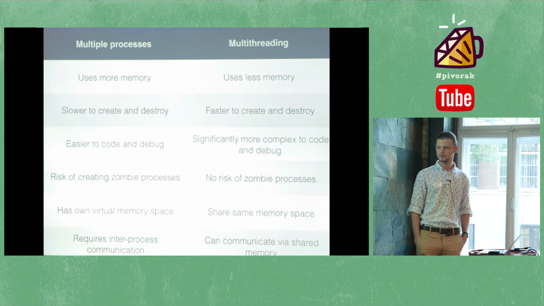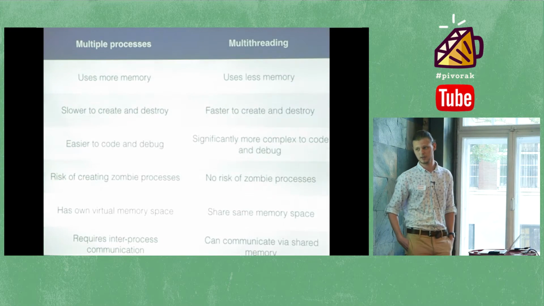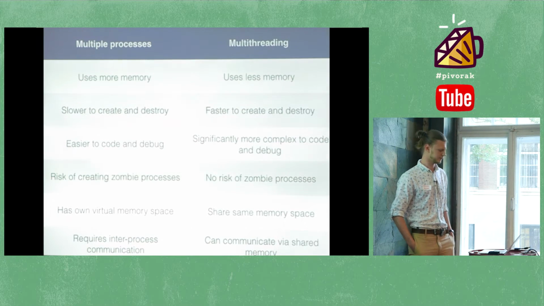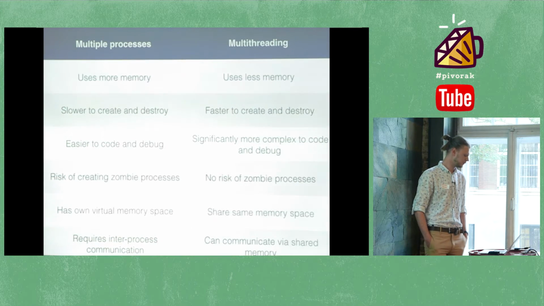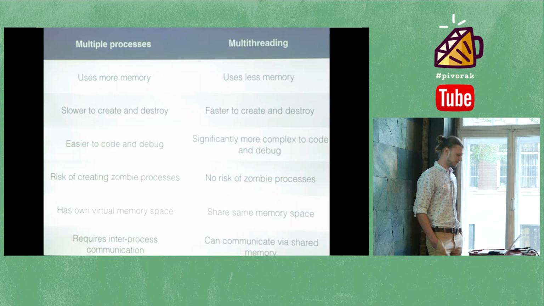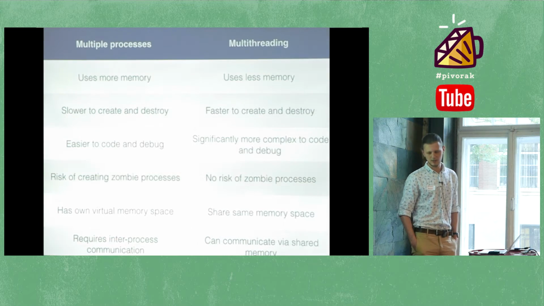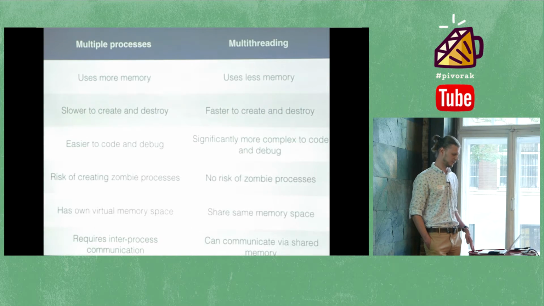The biggest disadvantage of the multiple processes approach is that it requires inter-process communication, which is pretty hard to design, especially if you don't have a ready-to-go solution. The easiest way to do that is with 0MQ or Unix pipes, but you still need to invest a lot of time to design it properly. With threads, we can communicate via shared memory. Of course, it's not that easy to do, but it's still much easier than designing inter-process communication.